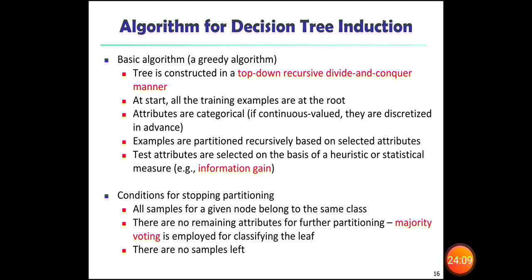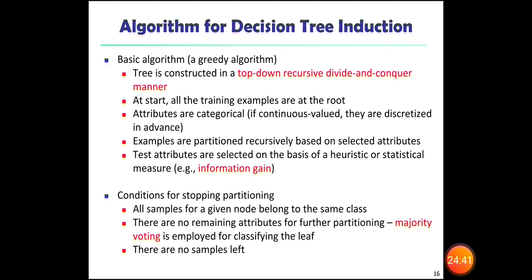Now, the basic algorithm. Exactly what are we going to do in decision tree induction? There we are applying a greedy algorithm concept. The tree is constructed in a top-down recursive divide and conquer manner. We have the main domain; there we divide, then we conclude, then we divide, then we conclude. Like that, we are using the top-down recursive divide and conquer manner.